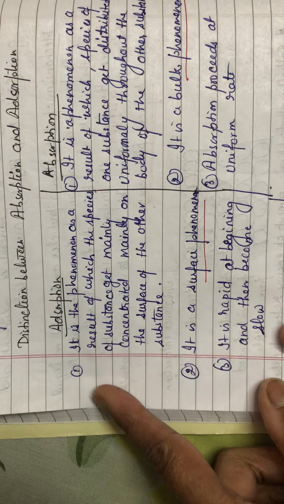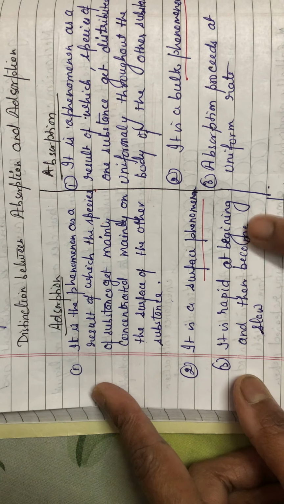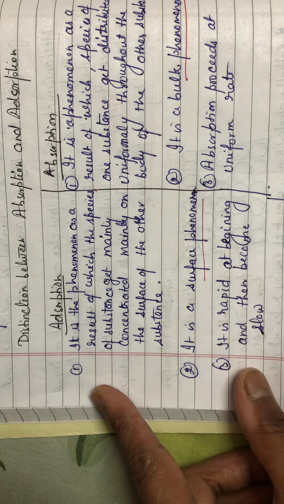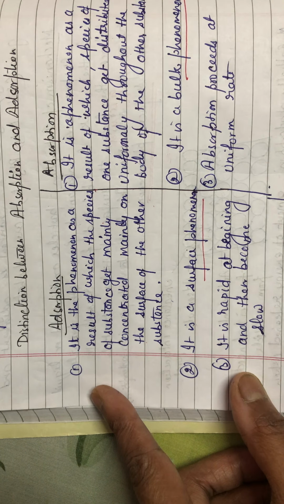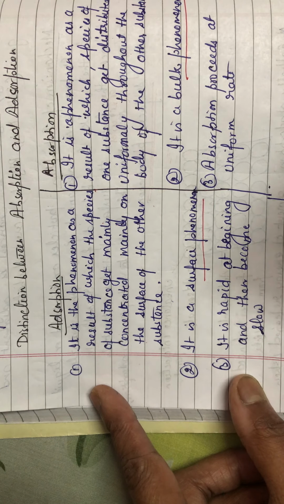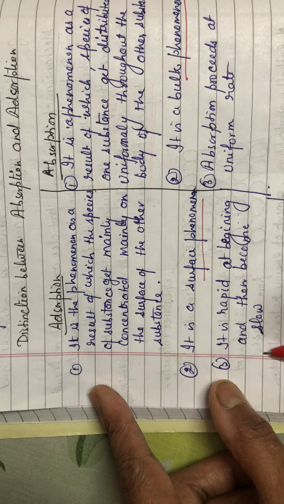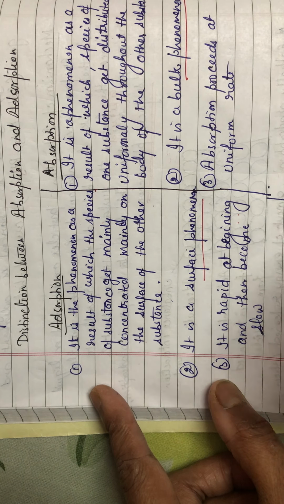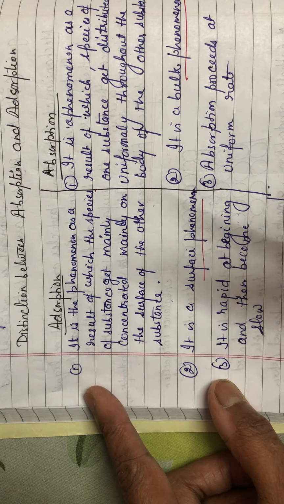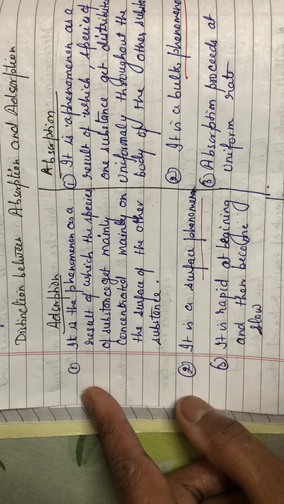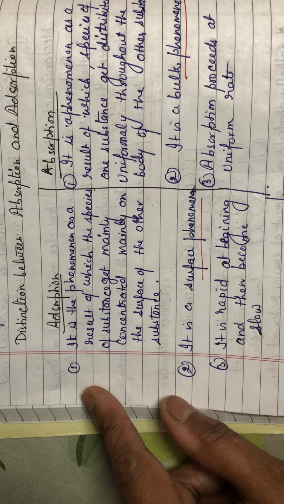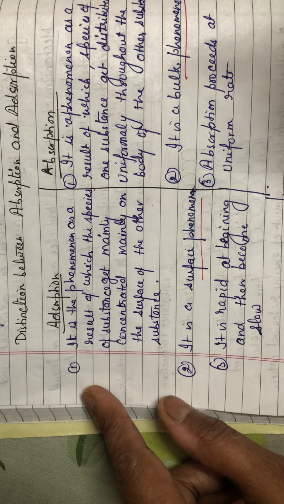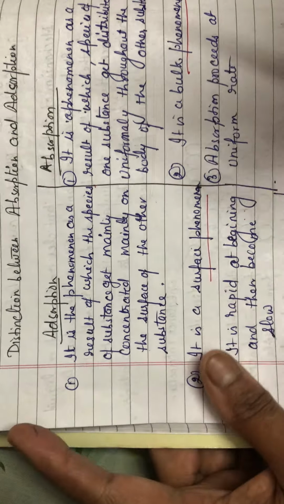adsorption, initially it will be with very high speed, rapid, because the surface area is free. When all the surface area has been covered by the adsorbate, then the process becomes slow. So initially it is quite rapid, but later on it becomes slow. Why does adsorption become slow after a certain time? Because when the surface area of the adsorbent is completely filled with the adsorbate, that's why it becomes slow.